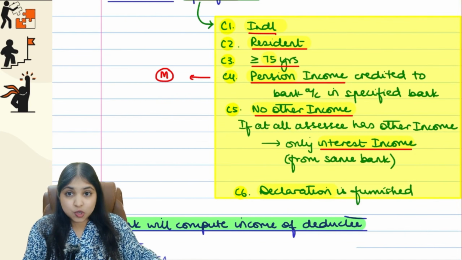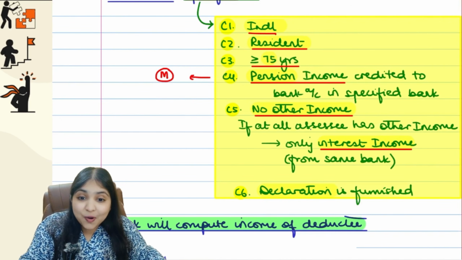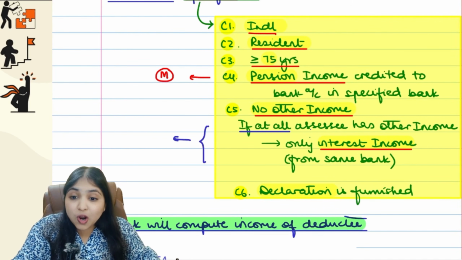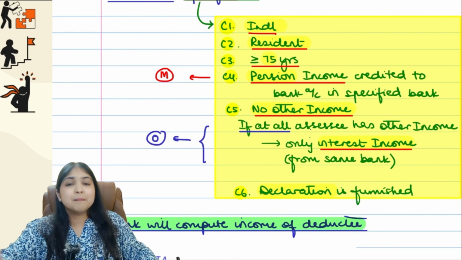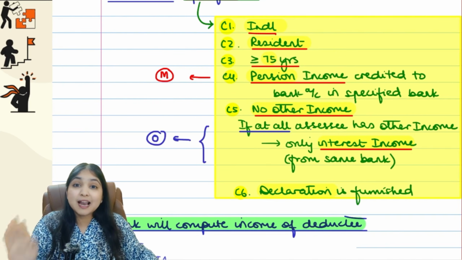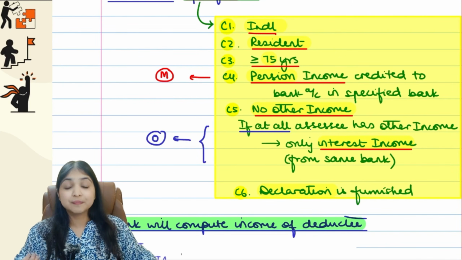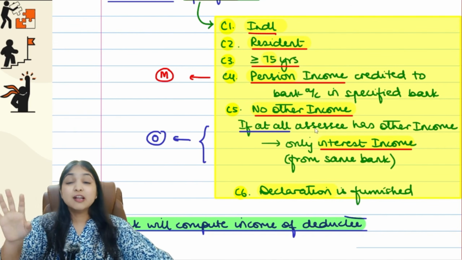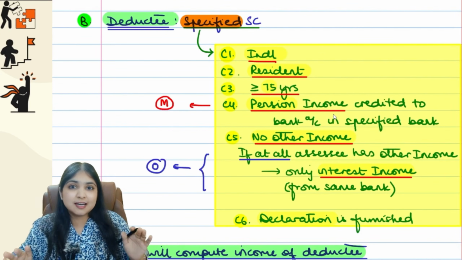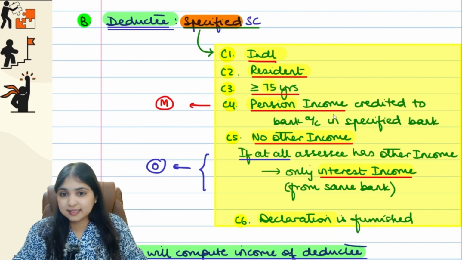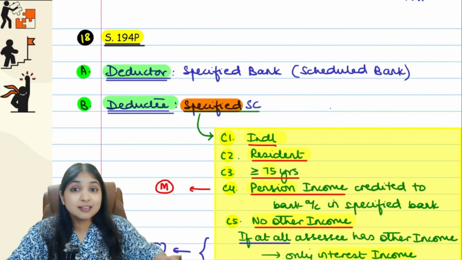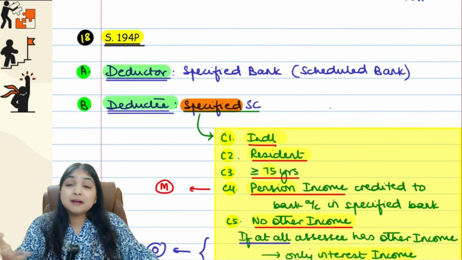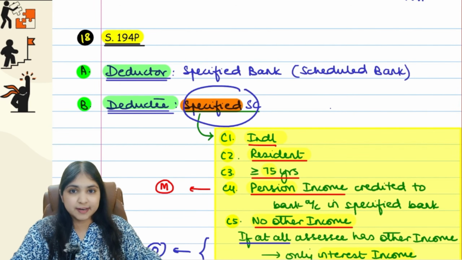Other income the assessee must not have. If at all, it indicates interest income is only optional. So if at all my assessee has any other income, max to max it can be interest income only, but that too it has to be interest income from the same bank. And lastly, this person should have given a declaration saying that all these conditions are fulfilled. So if a person fulfills these 6 conditions, then he becomes a specified senior citizen. The person who's a deductor of tax over here is a specified bank, that is a scheduled bank. The deductee, the person who's earning the income over here, is the specified senior citizen.